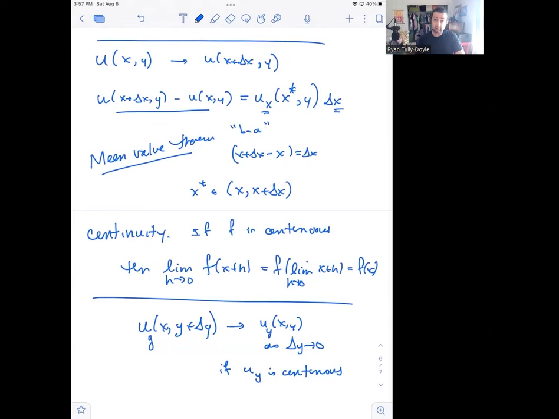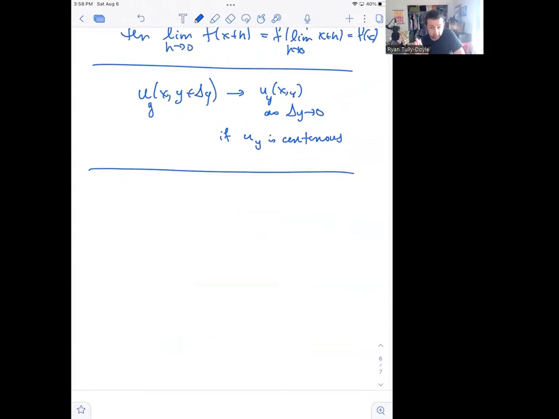Okay, so these two pieces, the idea of the mean value theorem and the idea of continuity, are going to be involved in our proof that if I have a u and a v that satisfy the Cauchy-Riemann equations, then the function we construct out of them must be complex differentiable. So that's going to be step 2 of this video, to write that argument down. And I will be very clear about when I'm applying the mean value theorem and when I'm invoking continuity as a property that I need to have.